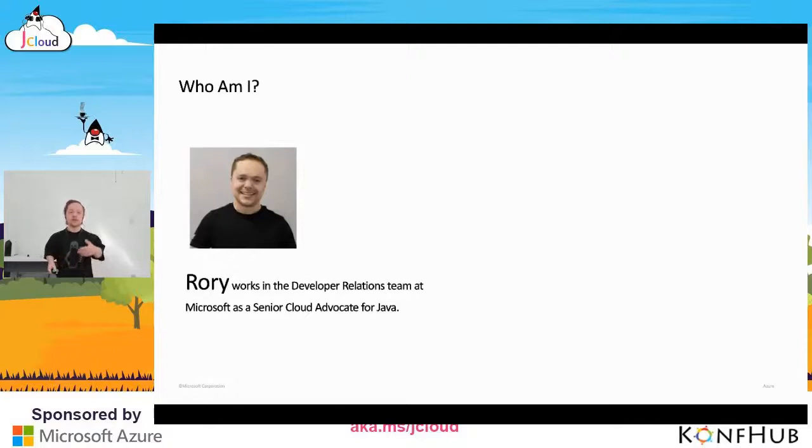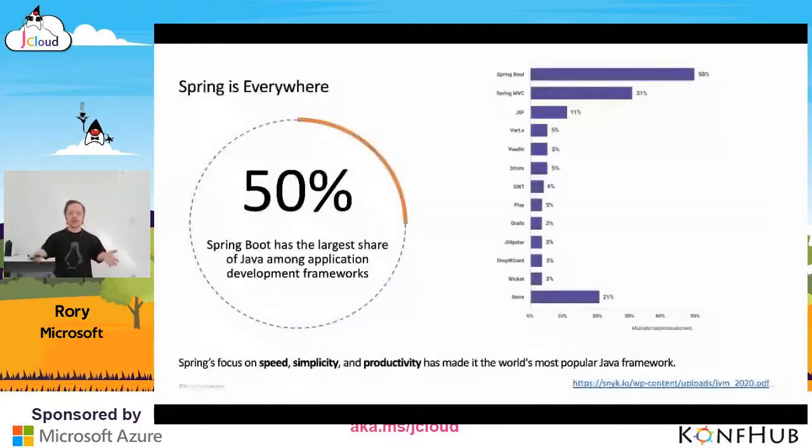So hi everyone, my name is Rory, and I work in the developer relations team at Microsoft as a senior cloud advocate with Java. You've already met my colleague Sandra, and we empower organizations around the world to be able to use the Azure platform to achieve more. So let's set the stage.